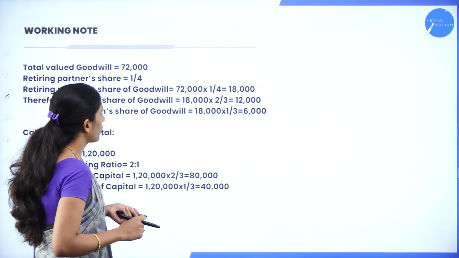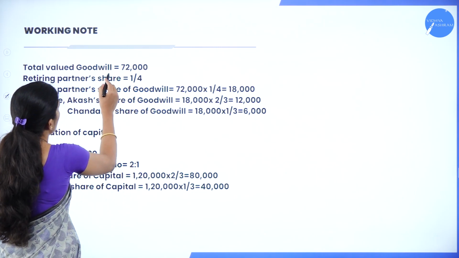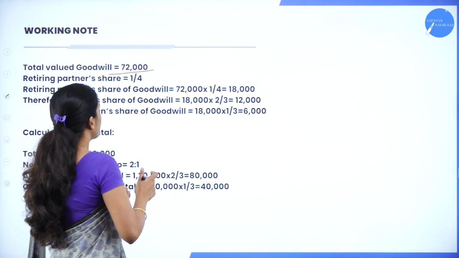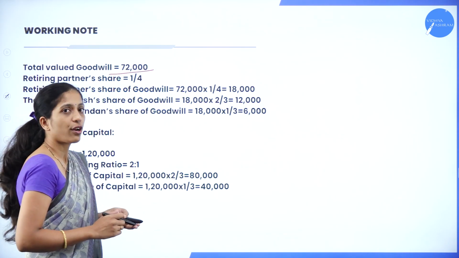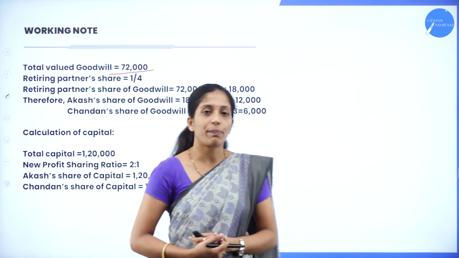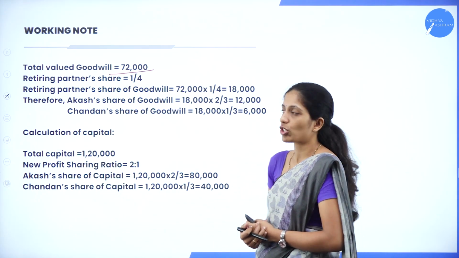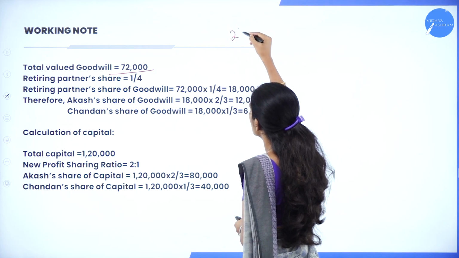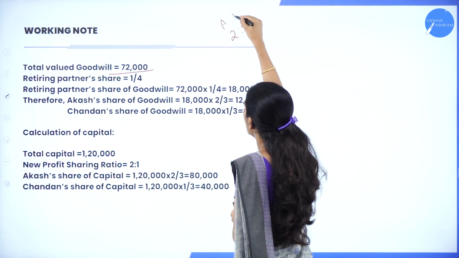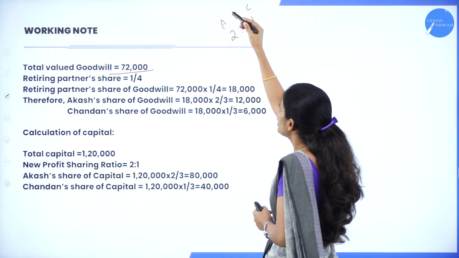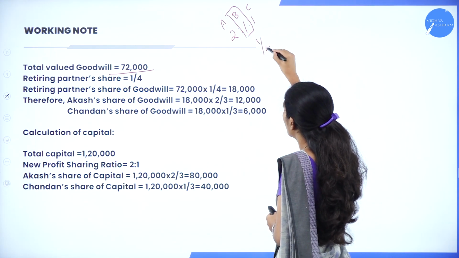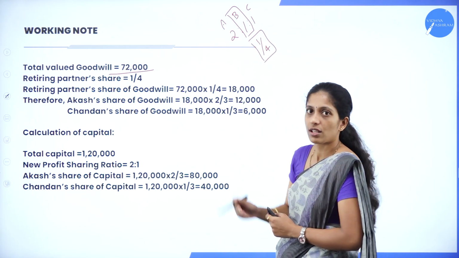Now let us see a working note here. So total valued goodwill is how much? 72,000. They have given it in the question. Next, the retiring partner's share of goodwill. So what is the retiring partner's share? Who are the partners here? Akash, Bharat as well as Chandan, and their profit sharing ratio is 2:1:1. So this is of Akash, this is of Bharat and this is of Chandan. Now Bharat is a retiring partner. So what is the share? It is 1/4. So this is the retiring partner's share.